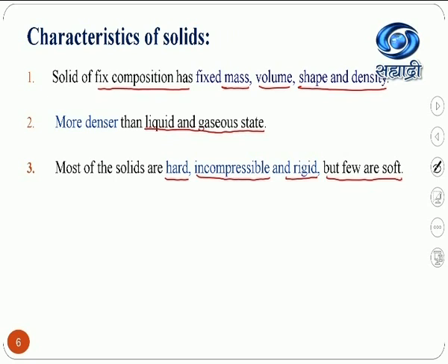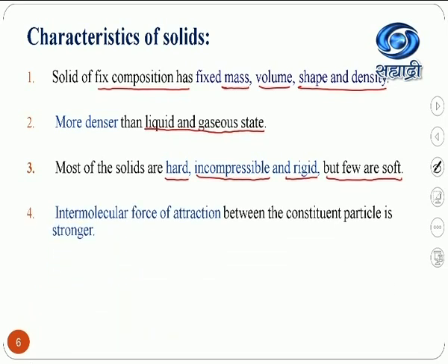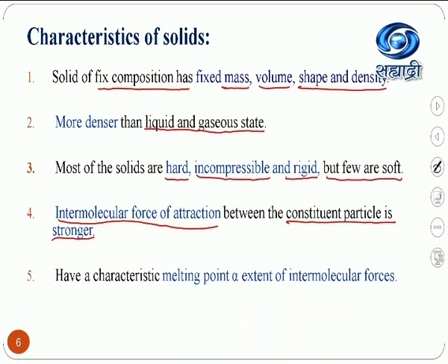Why? Because the strength of the intermolecular forces of attraction is weak. While in a few solids like iron and copper, these solids are very hard and incompressible. Why? The intermolecular forces of attraction are very strong. That means the intermolecular forces of attraction, as we discussed in the last slide, between two constituent particles are stronger in solids as compared to the liquid and gaseous states.